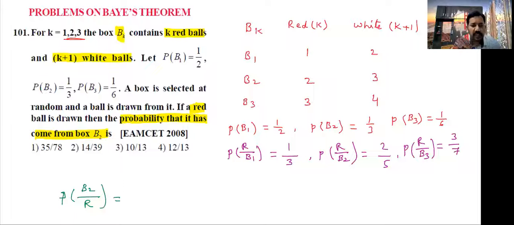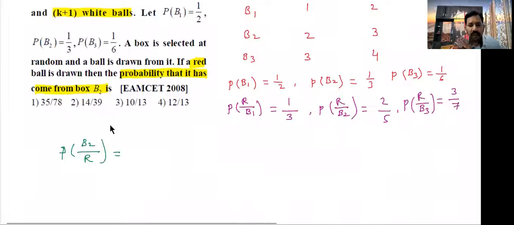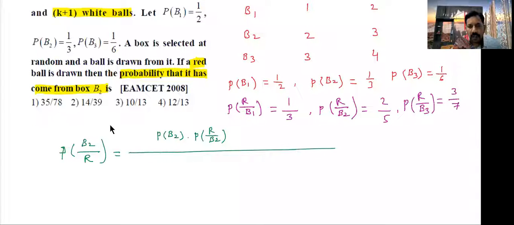By using conditional probability, I have written here P of B2 given R. By Bayes' theorem, how to write the formula? This is P of B2 into P of R by B2 divided by total.